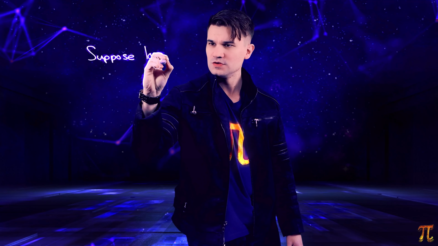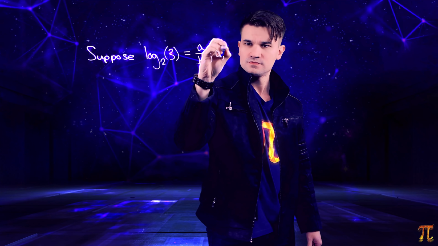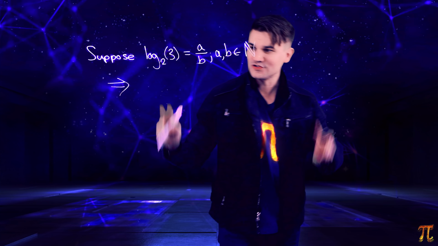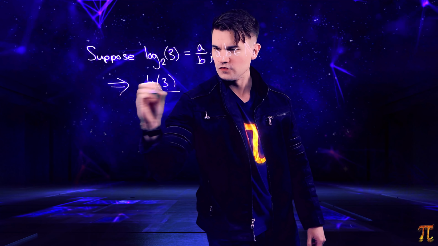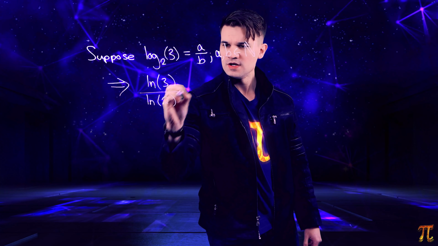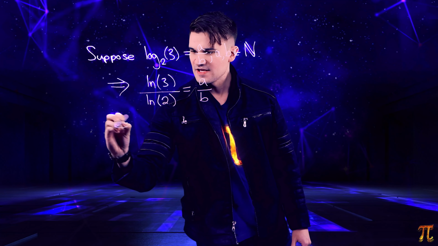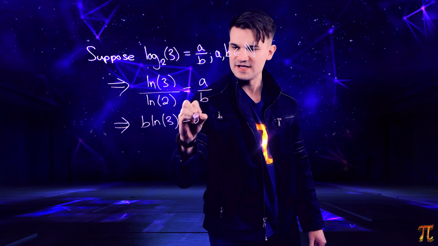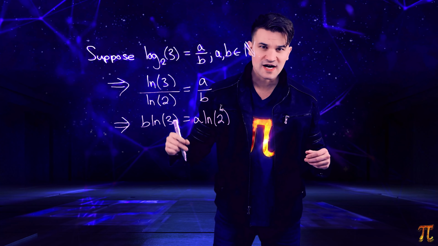So let's suppose log base 2 of 3 is equal to a ratio of natural numbers, a over b. Alright, now from that statement, we can use the change of base formula, and we get that natural log of 3 over natural log of 2 equals a over b. Alright, and from there we can say that b times the natural log of 3 equals a times the natural log of 2. And then from there we can exponentiate both sides with a base of 3,